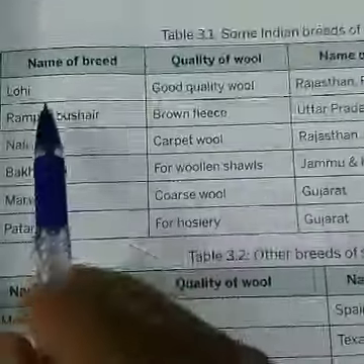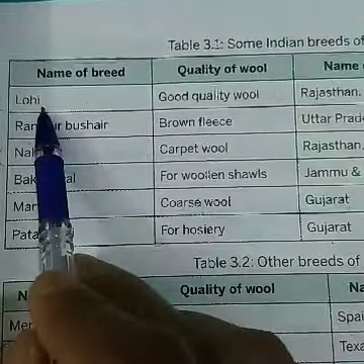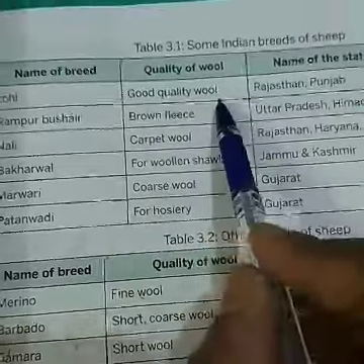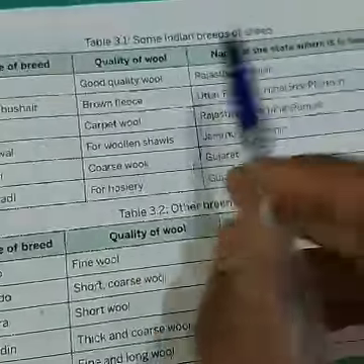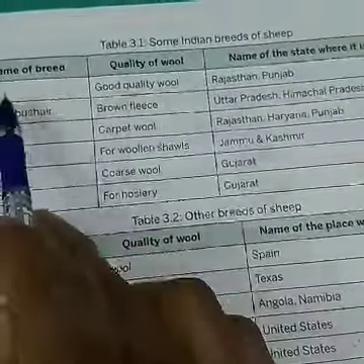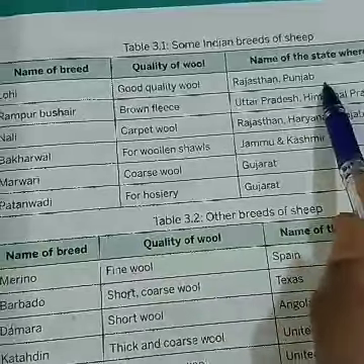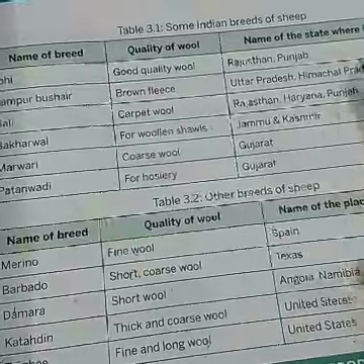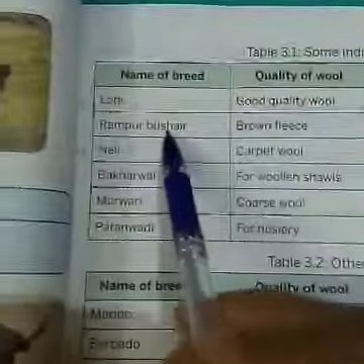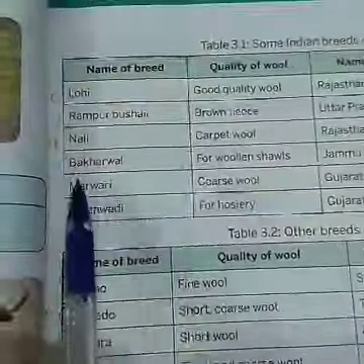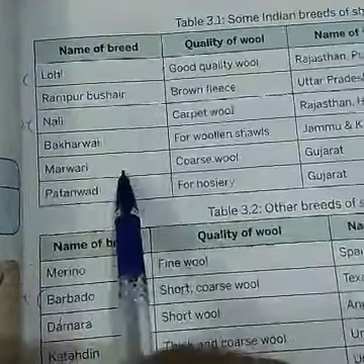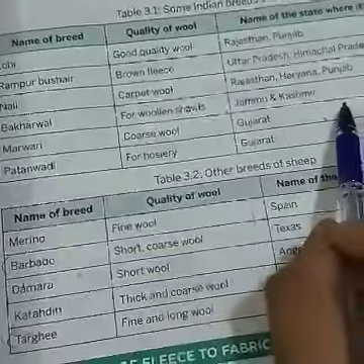So these are some Indian breeds of sheep. Like name of the breed, if I take one example, Lohi. The quality of the wool obtained from the Lohi is good quality wool. And the states in which you find this kind of sheep are Rajasthan and Punjab. See, these are the Indian sheep which are found in different states like Rampur Bushair, Nali, Bakarwal, Marwari. So these are different kinds of sheep which are found in India in different states.